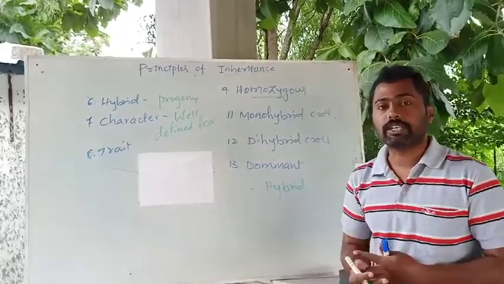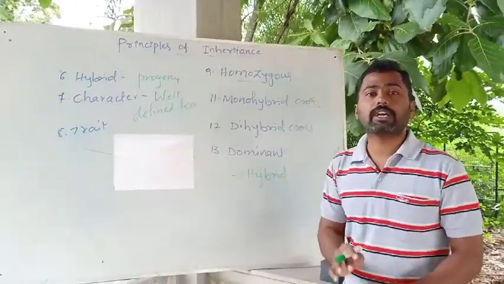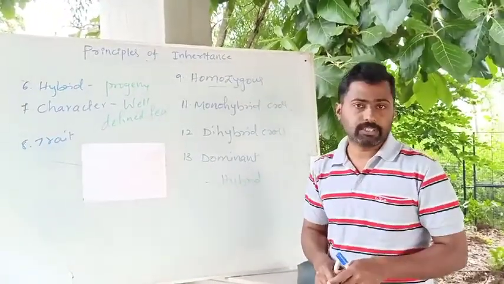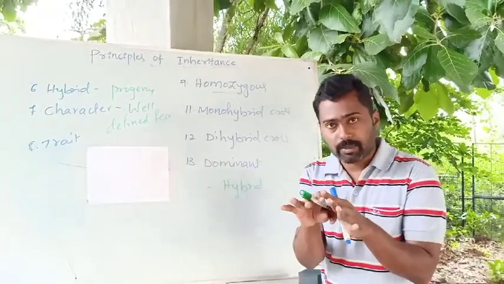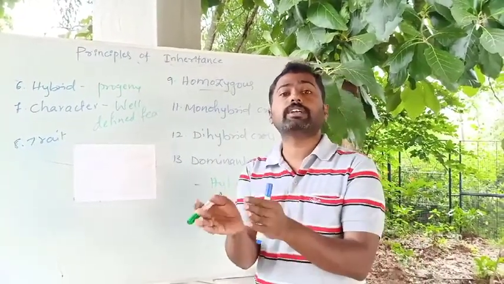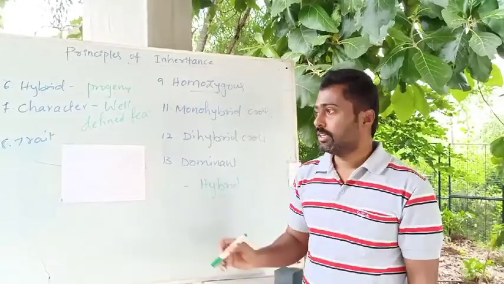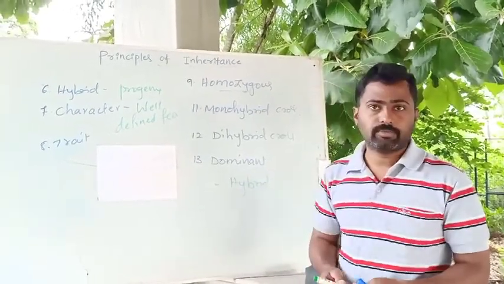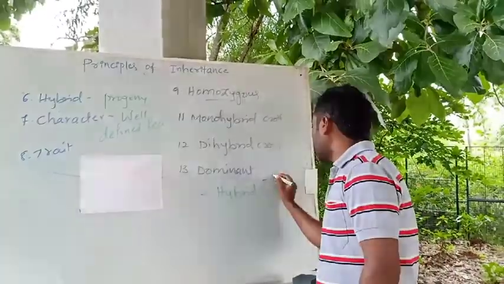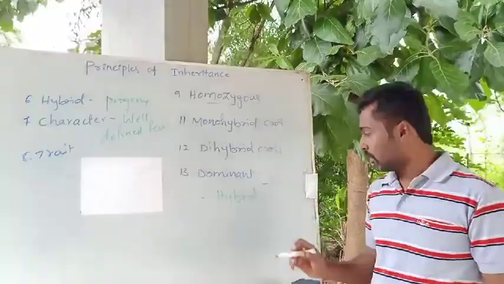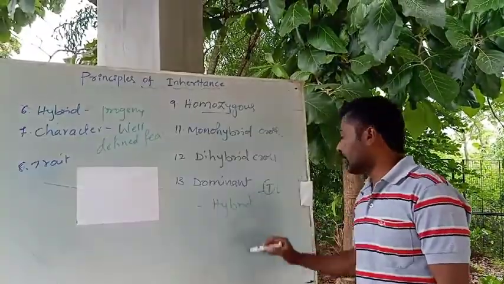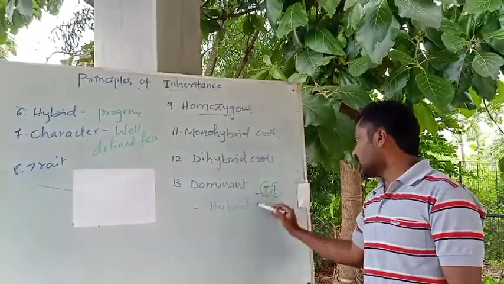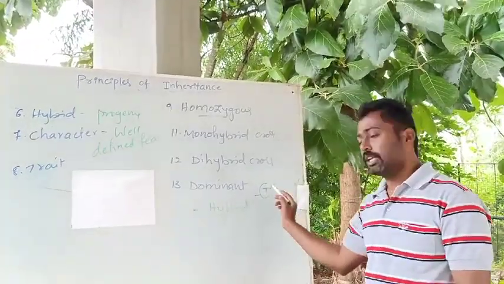What is a dominant factor? The factor that expresses in the hybrid by masking or suppressing the other. It masks the expression of the other factor that is present along with it. That is considered a dominant one. So for example, capital T and small t. Capital T is one factor and small t is another factor, or alternative forms.